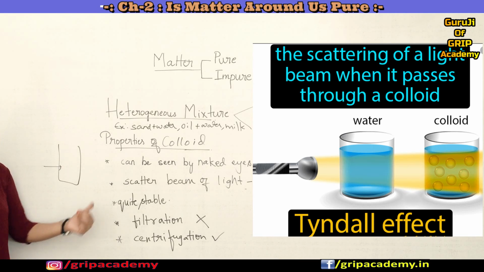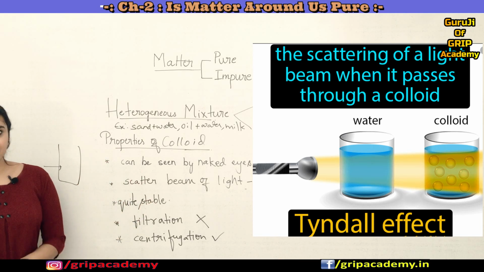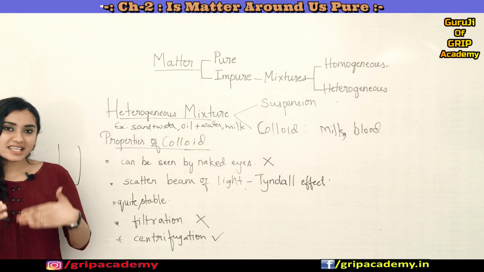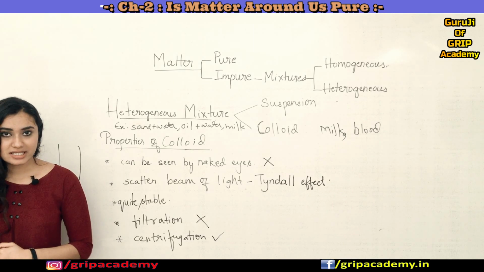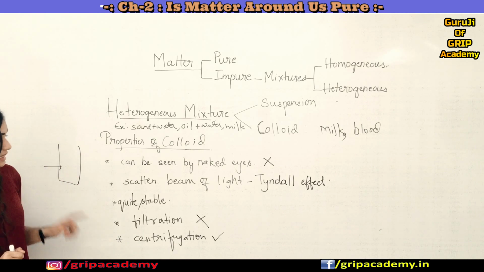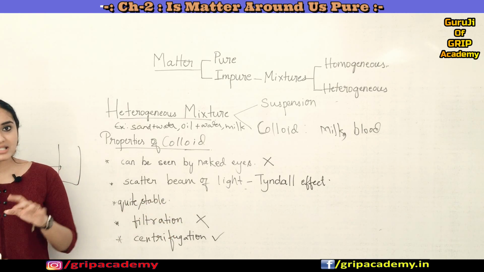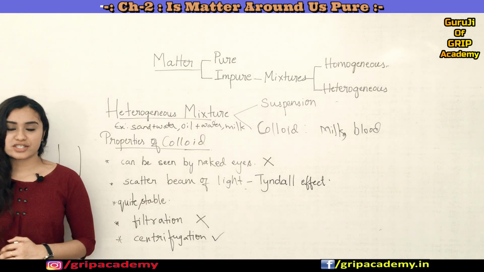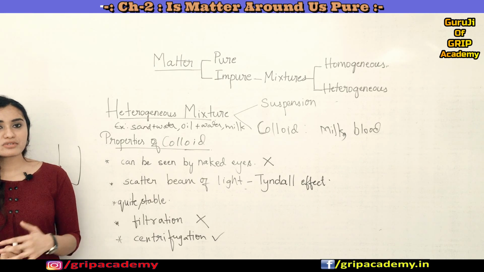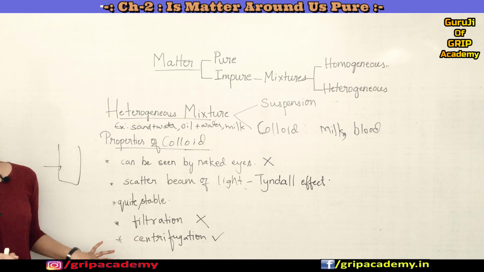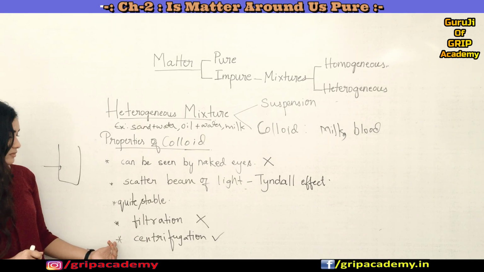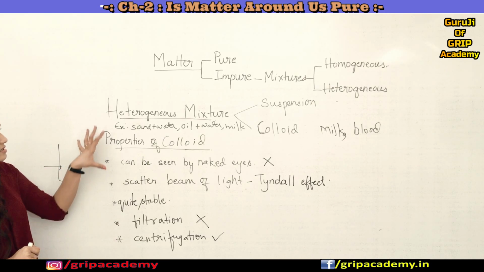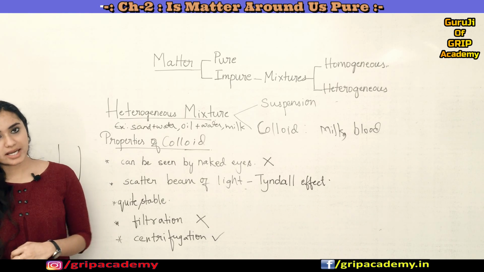Fine. So next, these colloids are quite stable. The particles of a colloid will not settle down when left undisturbed, so we can call it quite stable. And then the filtration process: no, we cannot separate the constituent particles of colloids through filtration. They can be separated with a process called centrifugation, and on what principle this works, we will study in detail in the next video. Fine. So these are all the properties of a colloidal solution.